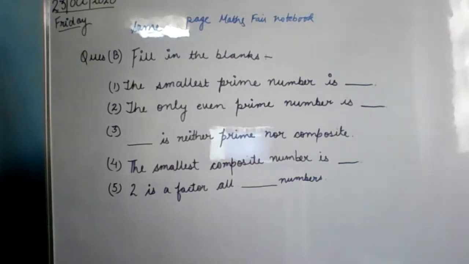Utsav, improve your handwriting and leave some space in between. So suppose you are writing a fill in the blank, leave some space. Okay. Good, Utsav. Ma'am, I have also done. Okay, good. Send me.